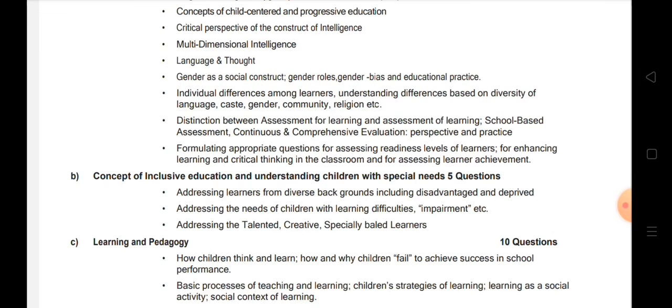Now let's come to B, concept of inclusive education and understanding children with special needs. Five questions will be there, which means five marks will be here. When you were doing your DLED or BEd, we all came across one unit where inclusive education was taught to us, right? And we also went to an institution where inclusive education is practiced.